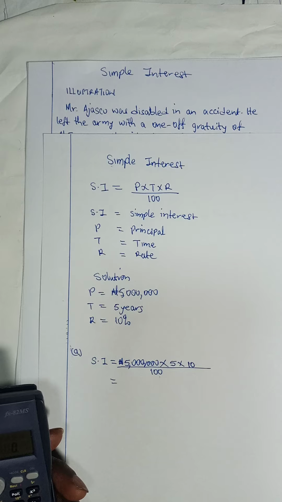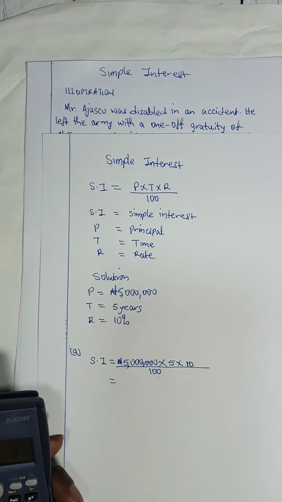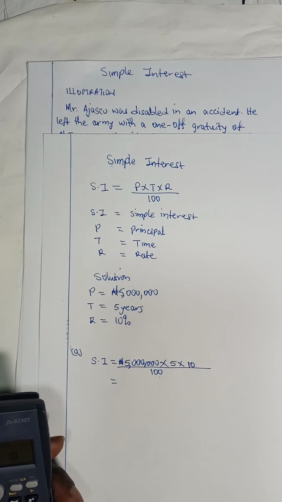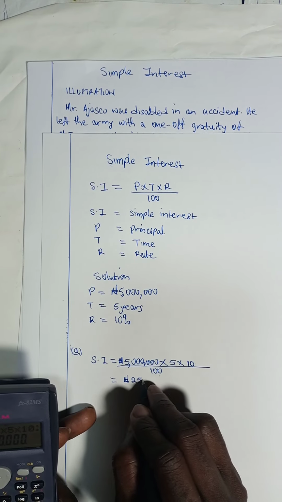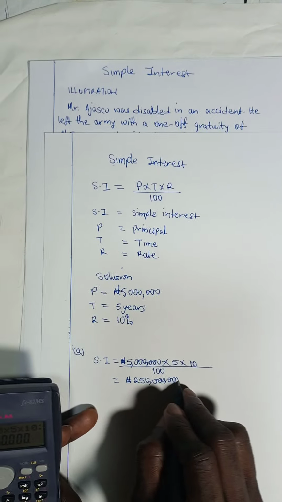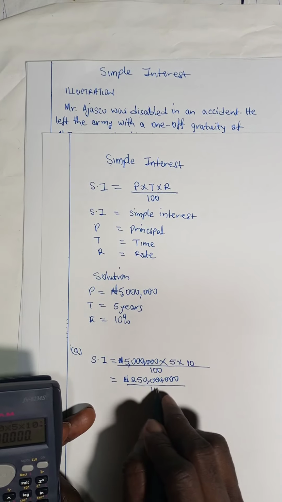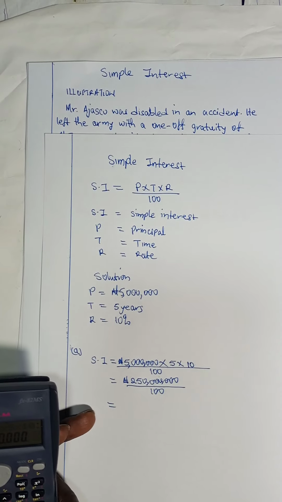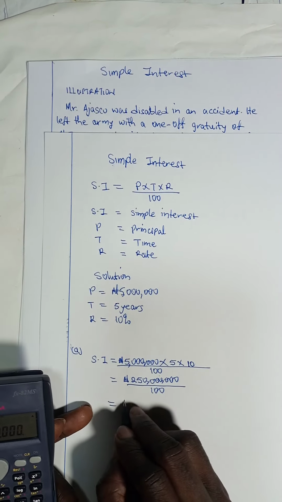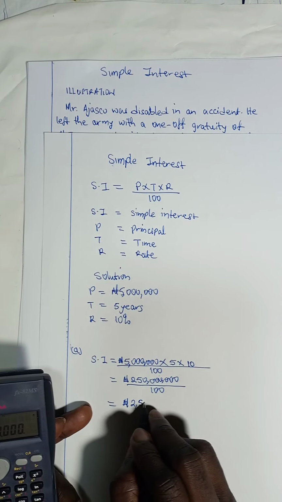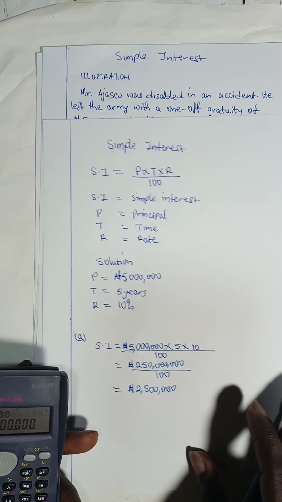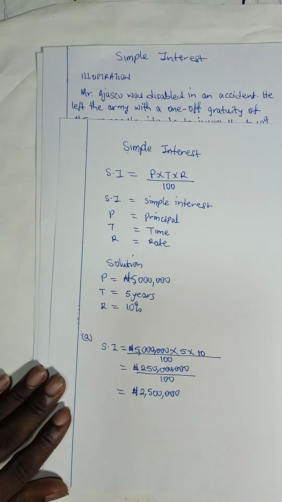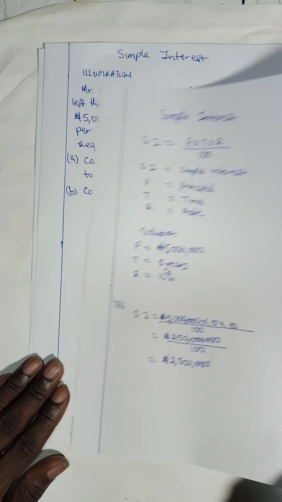So let's multiply. 5 million times 5 times 10 is equal to 250 million, divided by 100 is equal to 2,500,000. So our simple interest is 2,500,000.